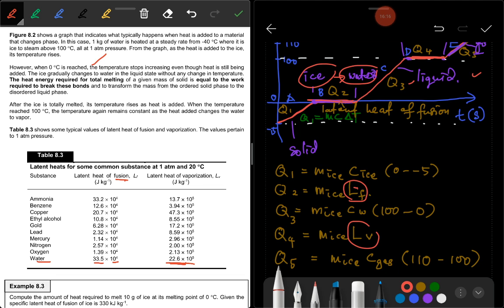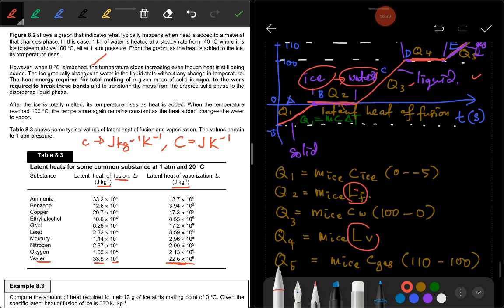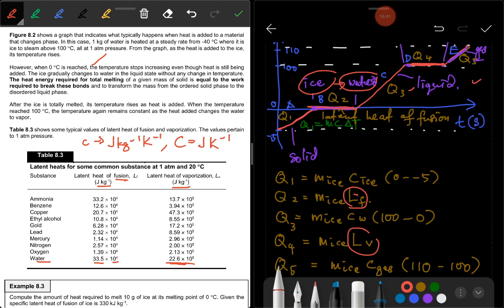And the unit for latent heat, look at the unit here. There is no change in temperature. Joule per kg, and joule per Kelvin. Remember, the specific heat capacity is joule per kg per Kelvin. This is specific heat capacity. If heat capacity, the unit is joule per Kelvin, you don't have to mention the mass. But for the latent heat, you don't have to mention the temperature. That is the difference of unit for those three things: heat capacity, specific heat capacity, and latent heat.